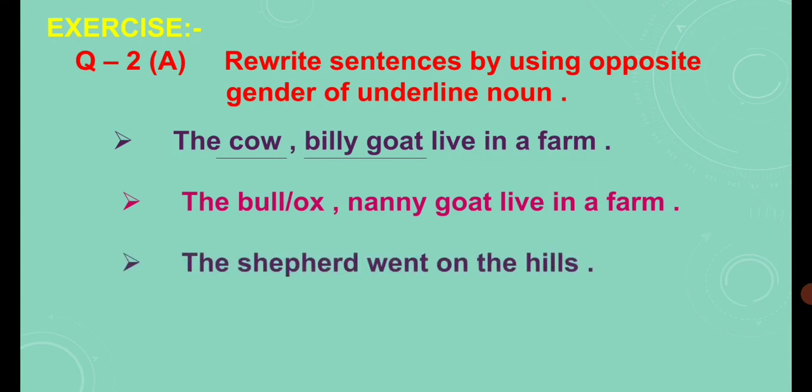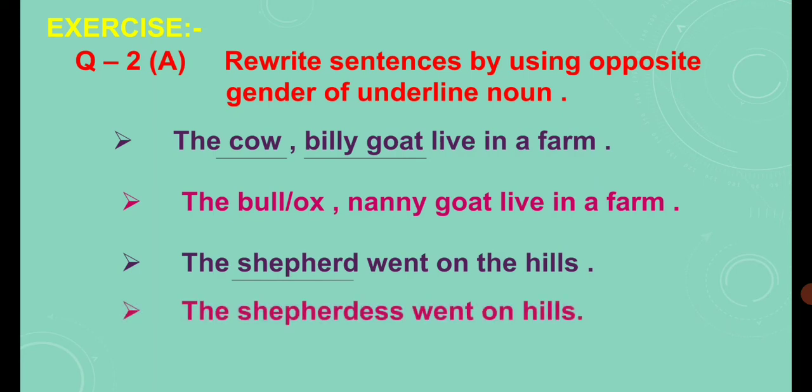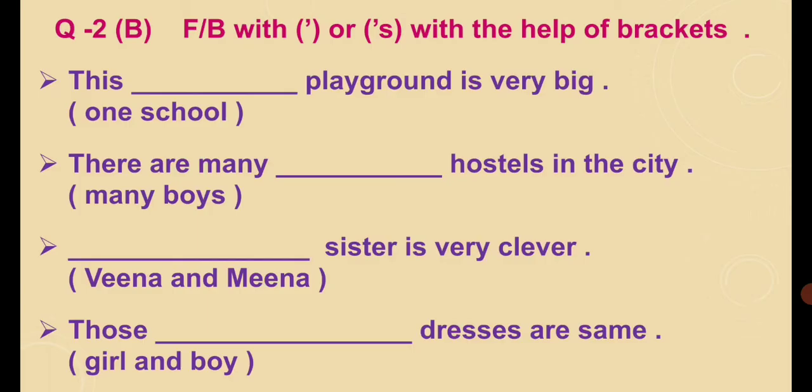Next is the shepherd went on the hills. Now let's see what is the underlined word, shepherd. The opposite gender of shepherd is shepherdess. The shepherdess went on hills. So this is the way we can write the opposite gender. It is very easy to attempt because the underlined words are already given and we have to just write the opposite gender of the given nouns.